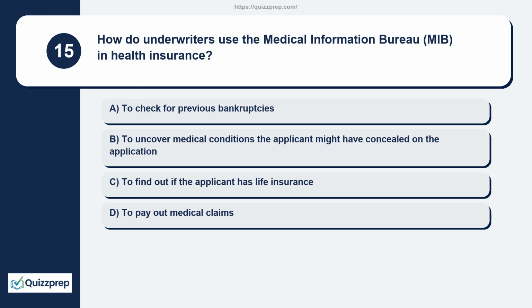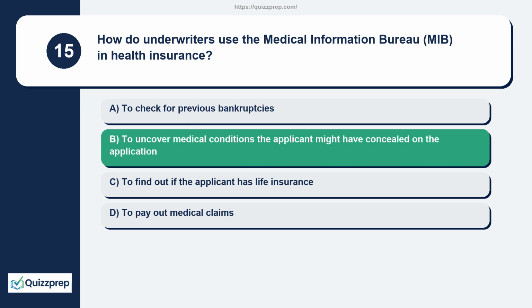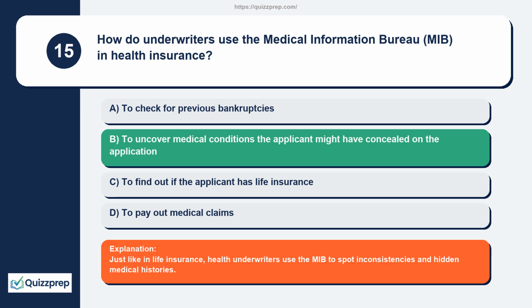Question 15. How do underwriters use the Medical Information Bureau (MIB) in health insurance? To check for previous bankruptcies, to uncover medical conditions the applicant might have concealed on the application, to find out if the applicant has life insurance, to pay out medical claims? Just like in life insurance, health underwriters use the MIB to spot inconsistencies and hidden medical histories.